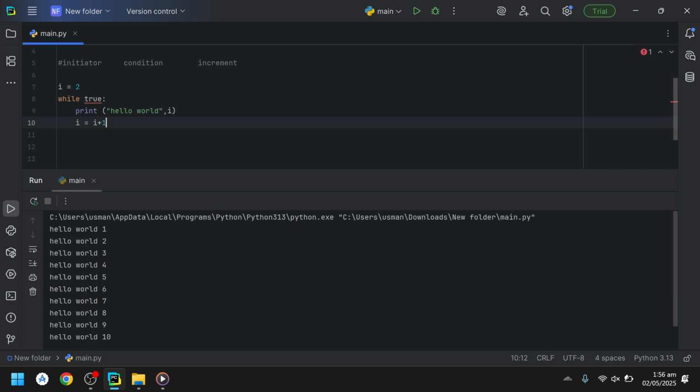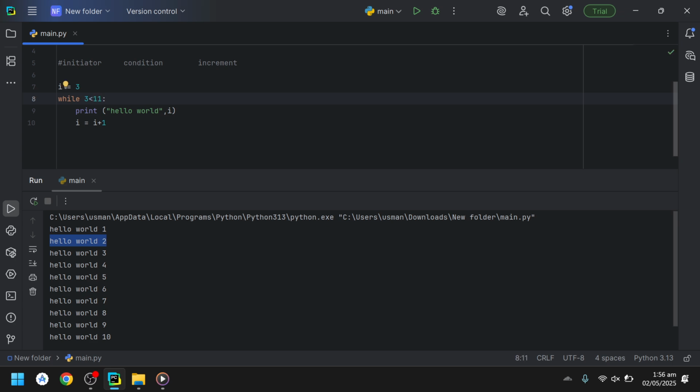Now the new value of I is 2, and it will check, is 2 less than 11? Yes, 2 is less than 11, so it is true. So it printed again hello world 2. The new value of I is 2, so it will print hello world and then the value of I, which is 2, and then it will increment again, 2 plus 1. So it incremented again. Now the new value of I is 3. So it checked again, is 3 less than 11?